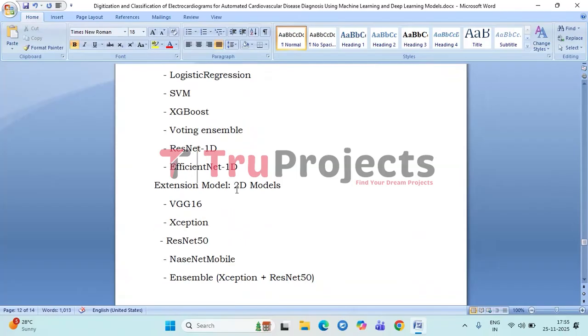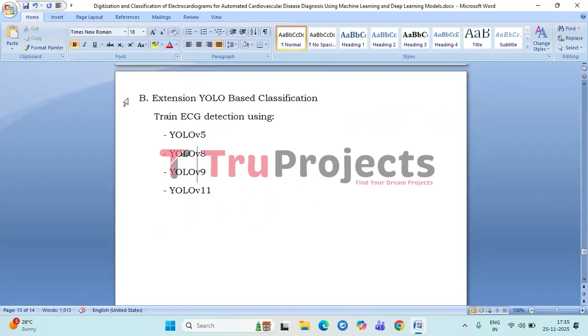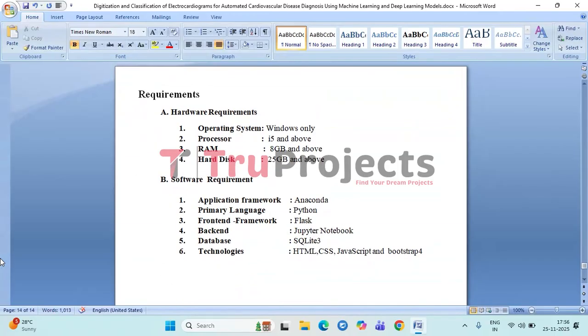And extension models, for 2D models, we have used VGG16, Xception, ResNet 50, NASNet Mobile, and an ensemble which combines Xception and ResNet 50. And for the extension YOLO-based classification, we train ECG detection using YOLO V5, YOLO V8, YOLO V9, and YOLO V11.